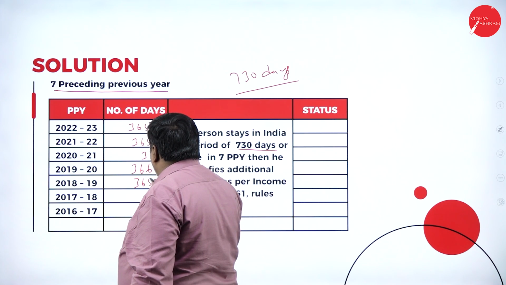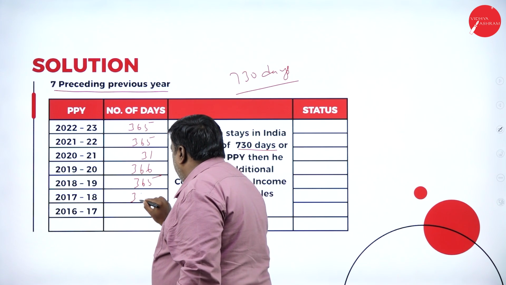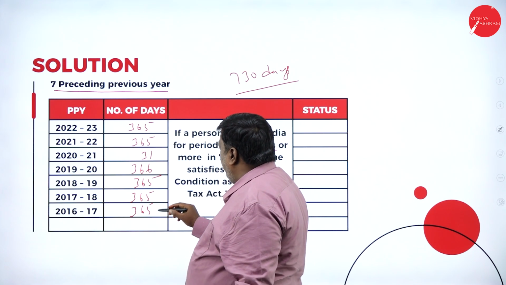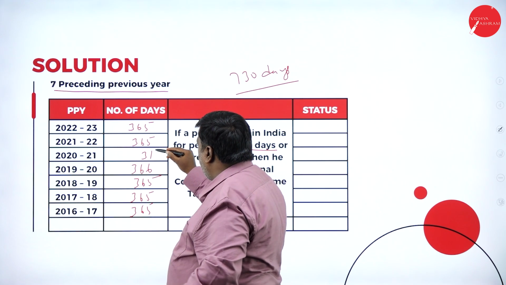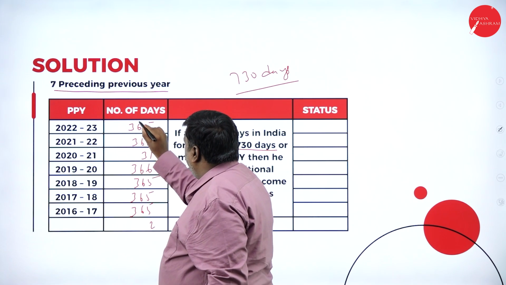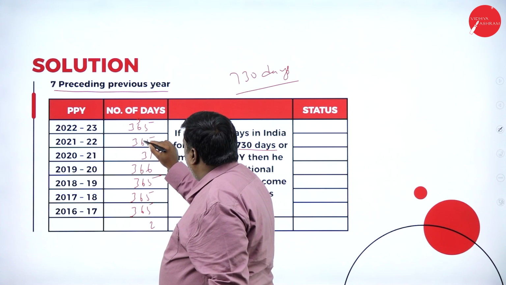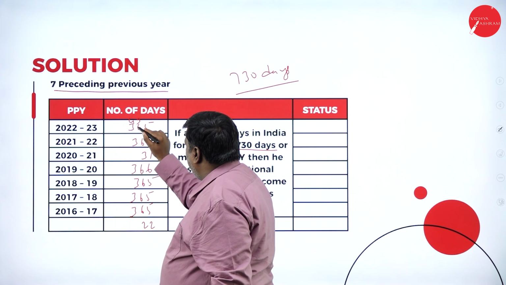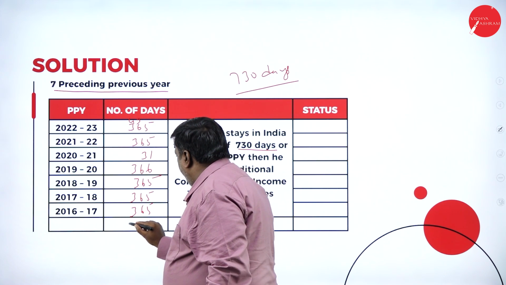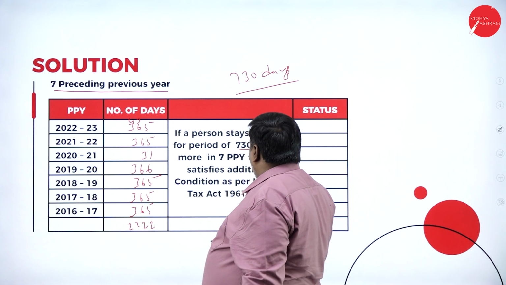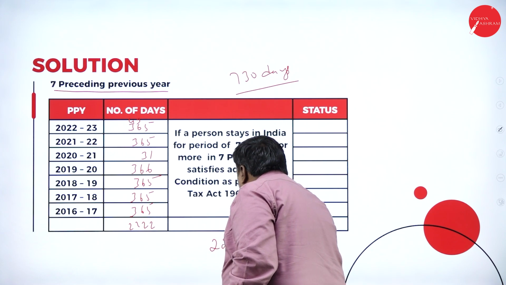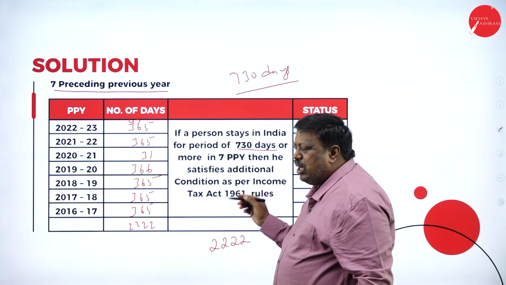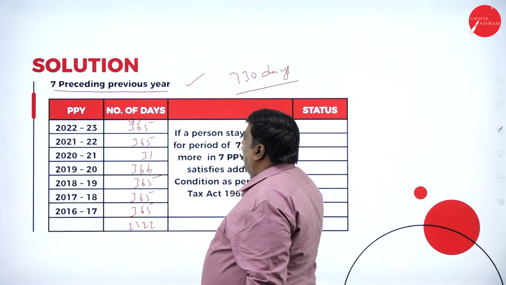Adding up, I was in India for 2,222 days. What is the condition? I should be here for 730 days. So I've satisfied my first additional condition.